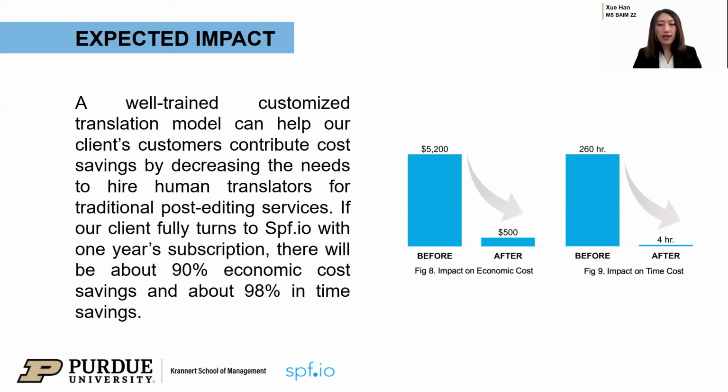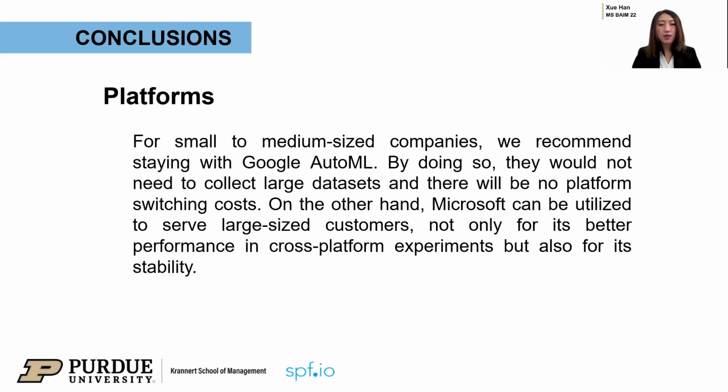Let's still take the church as an example. The annual translation costs will decrease from $5,200 to $500, and the time spent on translation will also drop from 260 hours to 4 hours. That is over 90% saving in economic costs and 98% saving in time costs. To sum up, for customers with limited budget, we recommend Google AutoML for its lower costs, while for big companies, we recommend Microsoft for its better translation performance and stability.